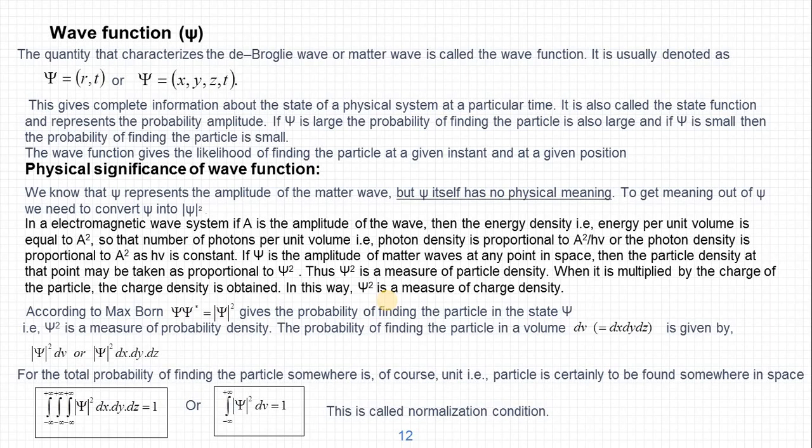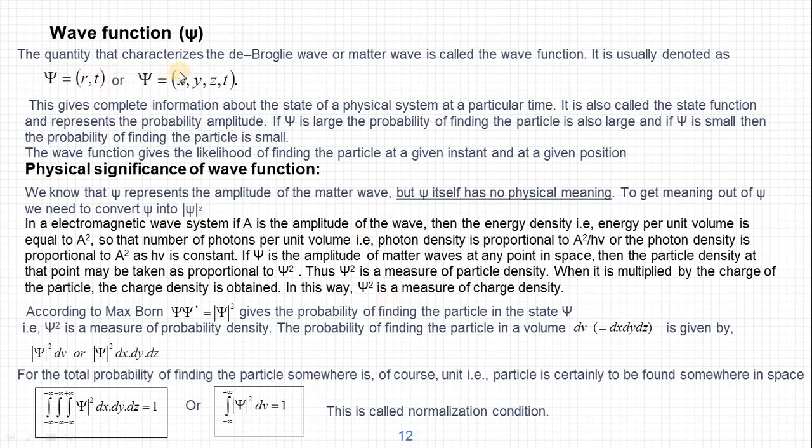Okay, now let us see what is a wave function. So now we are aware that the matter waves exist and it is associated with the moving particle, and all the quantum behavior of the particles is due to the existence of waves or matter waves. So quantum mechanics is nothing but a kind of wave mechanics. To study any wave mechanics, first we should understand the concept of wave function. So let us see what is that.